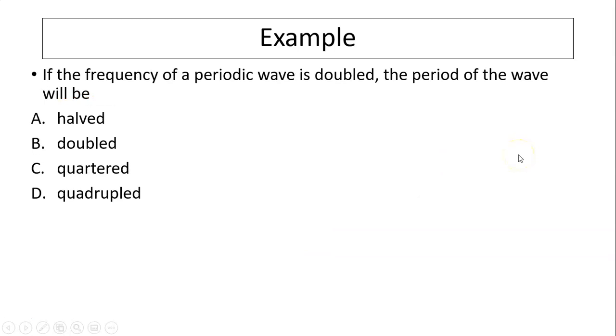Next one, if the frequency was doubled, what happens to the period? So how are frequency and period related? They are inversely related. So if frequency is doubled, the denominator is bigger, and T will be halved.